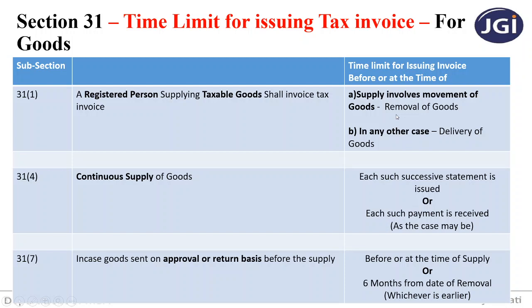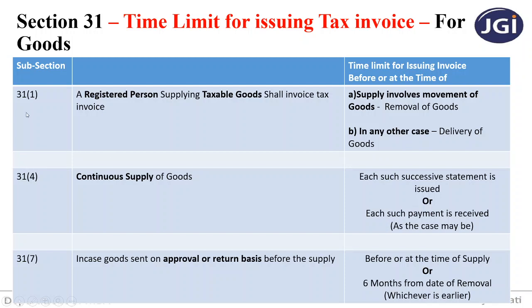Either before that he can issue an invoice, or on the day he is removing the goods, he has to issue the invoice. Now in any other case, where there is no movement of goods, where there is a physical delivery of goods, where the recipient directly comes to the showroom or shop of the supplier, then before or at the time of delivery of goods.